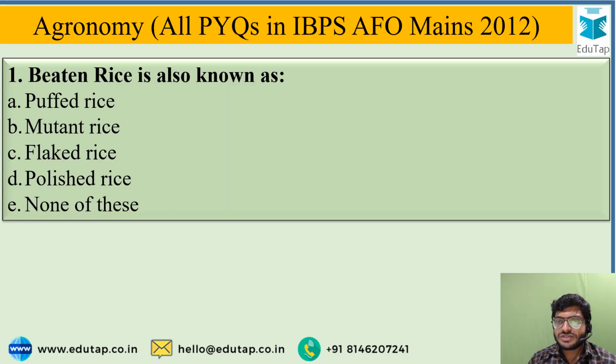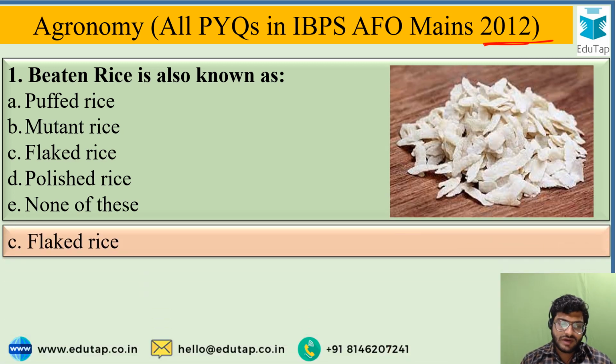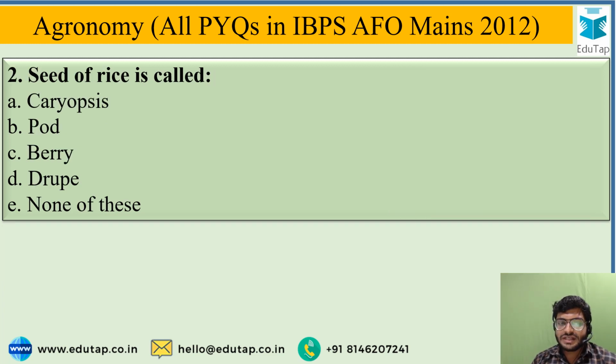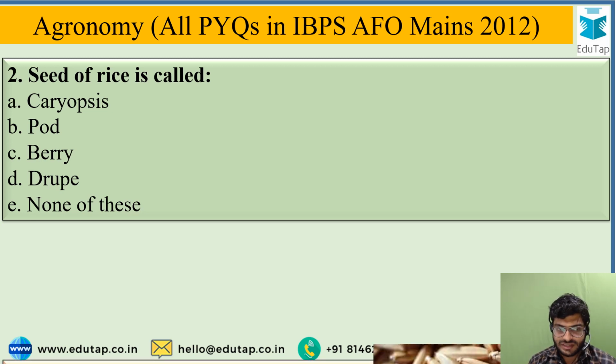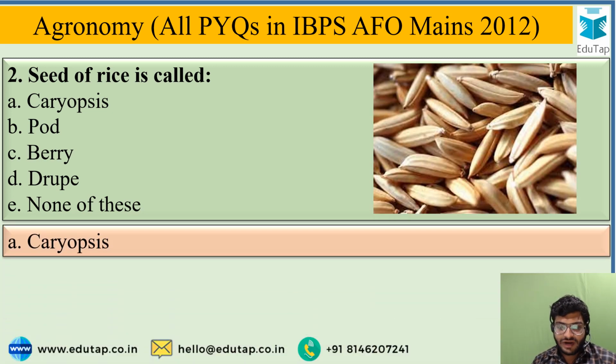So the first question from agronomy asked in IBPS AFO mains 2012: beaten rice is also known as, and the correct answer for the question is fleck rice. Fleck rice is known as beaten rice. Second question: seed of rice is called, and the correct answer is caryopsis. Seed of rice is called caryopsis.